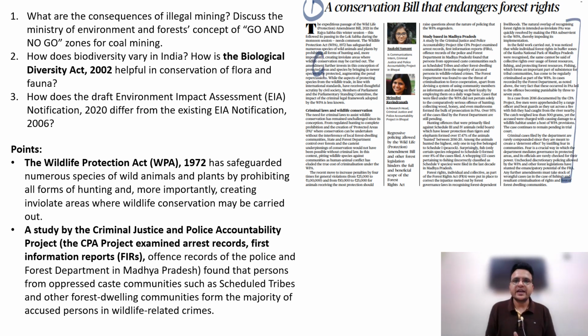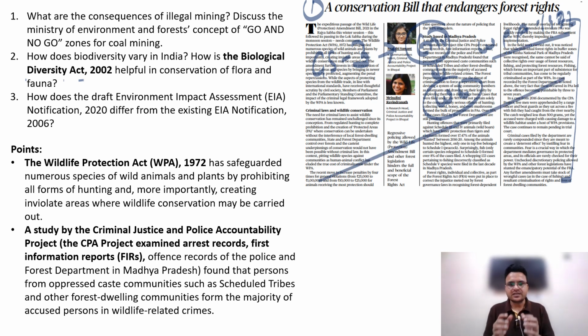In the syllabus we have GS Paper 3. Under that we have the important topic environment. Under environment we have to study wildlife conservation. Then we have to see what type of questions UPSC is asking with regard to environment. Whenever any act remains in the news, UPSC is going to ask questions like on the Biological Diversity Act. Now Parliament has amended the Wildlife Protection Act 1972, so that's why this act becomes very important.